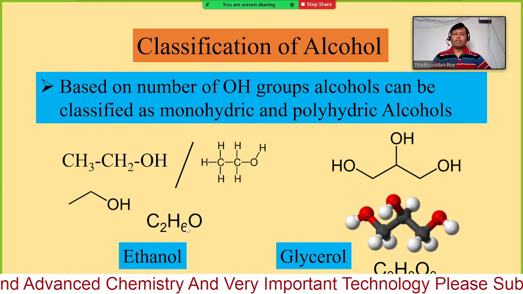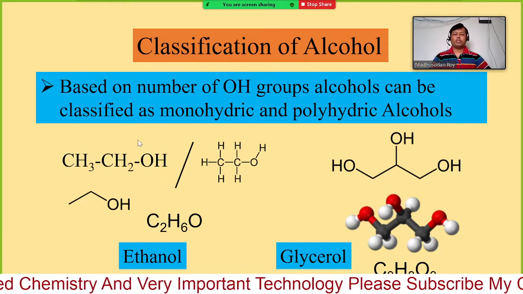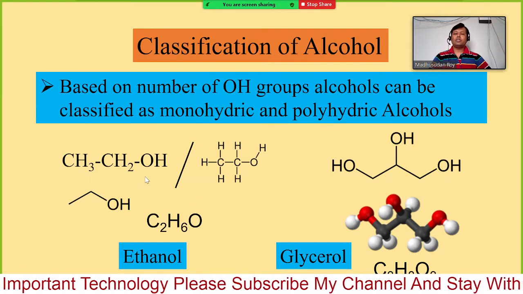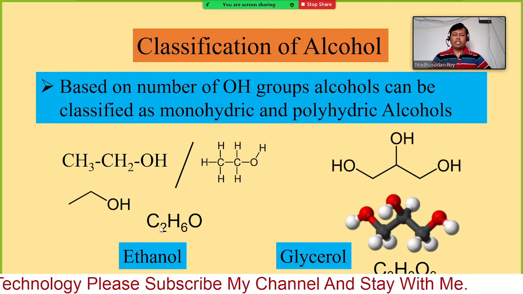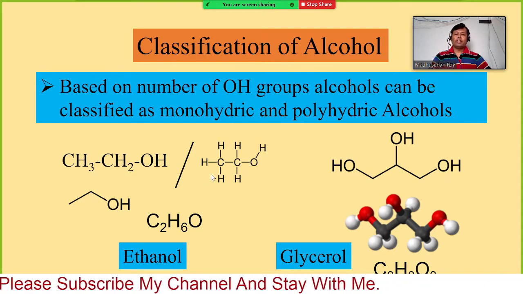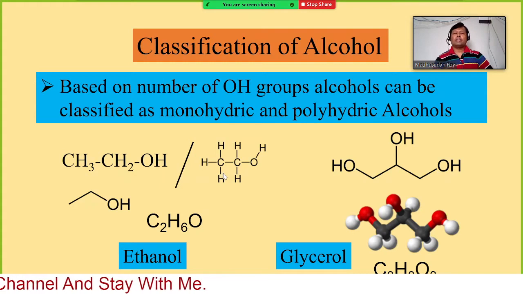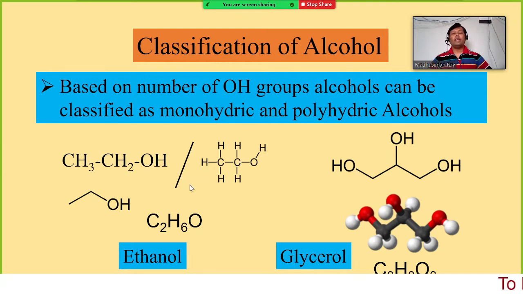Here I have given many symbols, different types of representation. CH3CH2OH, C2H6O, and these are the structures where the hydrogens and carbons are attached. So we can write it in different ways, all of them are the same.